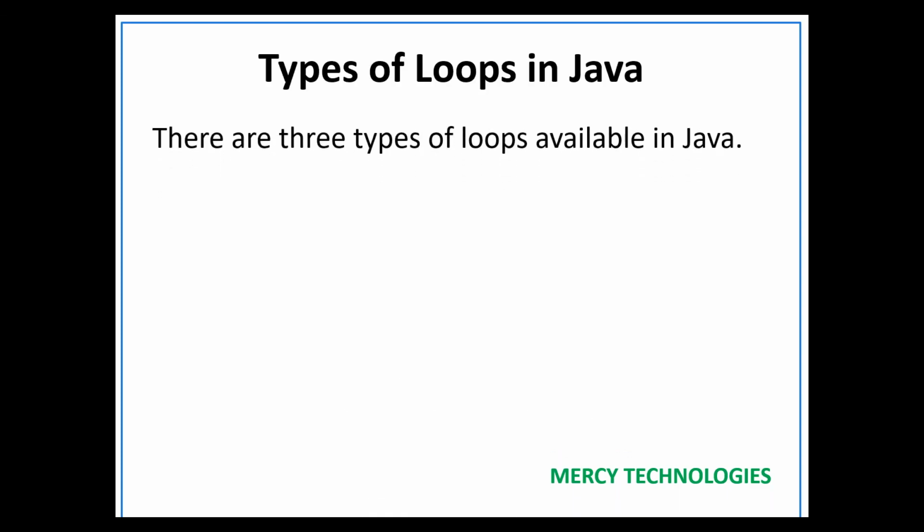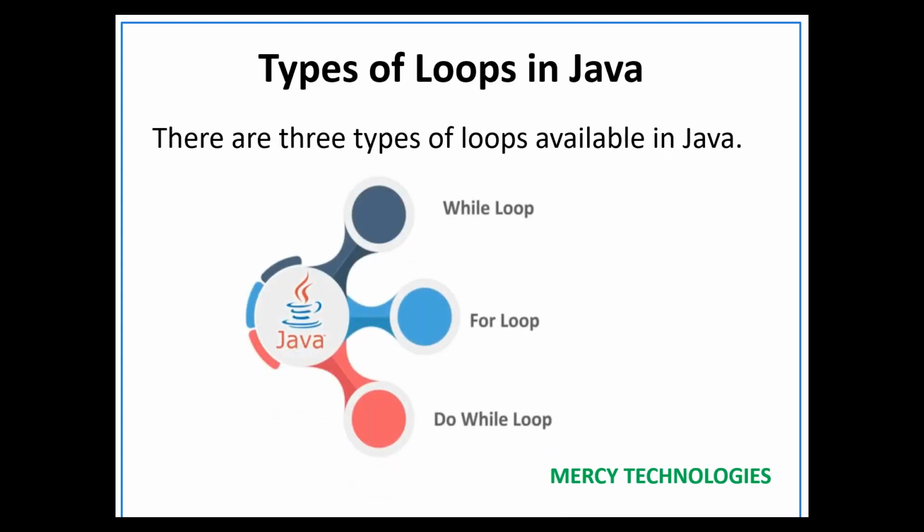We have already seen that there are three types of loops available in Java. In our previous session, we have seen about for loop, right? It is also one of the loops, and if you want to achieve some repeated task, we go with the loop. For loop has its syntax: initialization, condition and increment or decrement, correct? Until the condition becomes false, the loop will keep executing, correct?